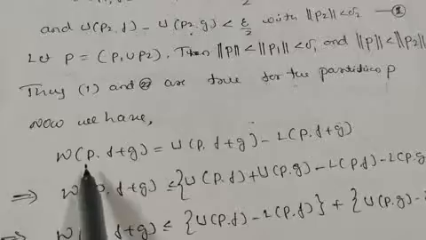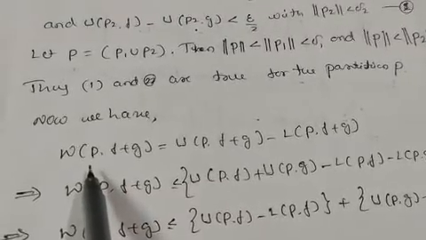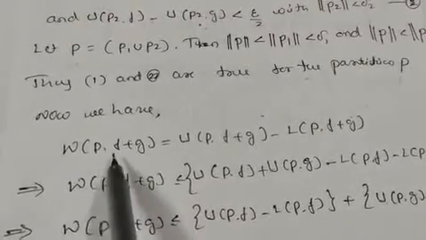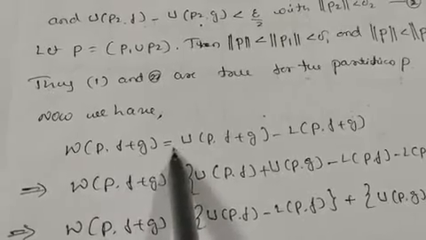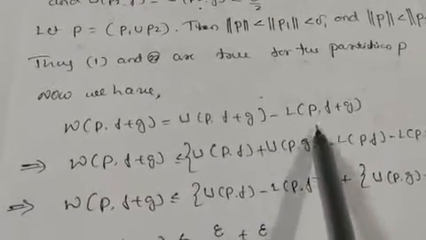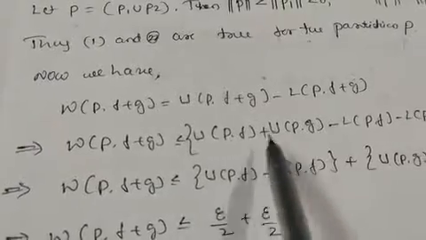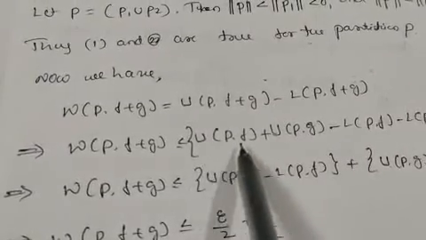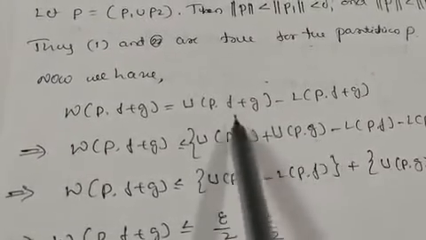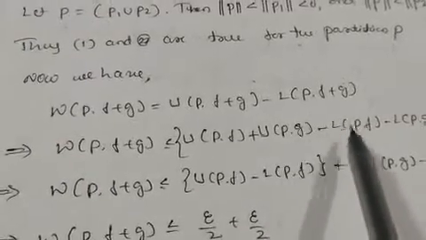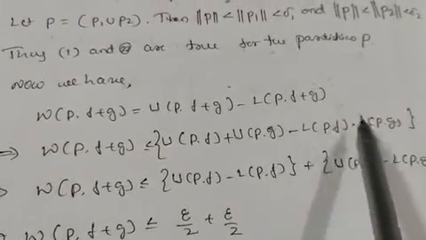Now we know the oscillatory sum W(P, f plus g) is equal to U(P, f plus g) minus L(P, f plus g). This implies W(P, f plus g) is less than or equal to U(P, f) plus U(P, g) minus L(P, f) minus L(P, g).